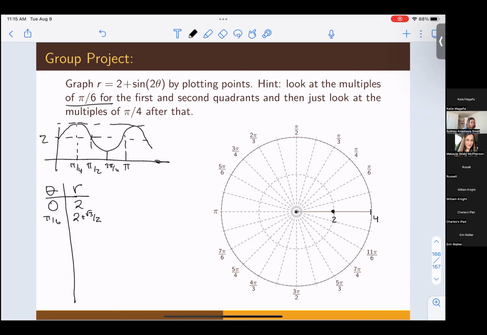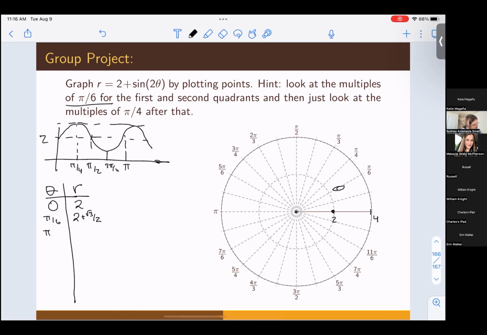So let's think about what this number is. Root 3 is a number, I think it's like 1.7 or something, divided by 2. I know that the square root of 3 is between 1 and 2. That's all I know. So I know this is going to be a number that's around 0.5 to 1 or something, plus 2. So we know it's going to be about 2.5. We know it's going to be somewhere like here-ish. Again, we don't really know where it's going to land, but you'll see it doesn't really matter. We only are going to need more important points once we get an idea for the shape. We're just going to ignore these nasty multiples of pi over 6 altogether.